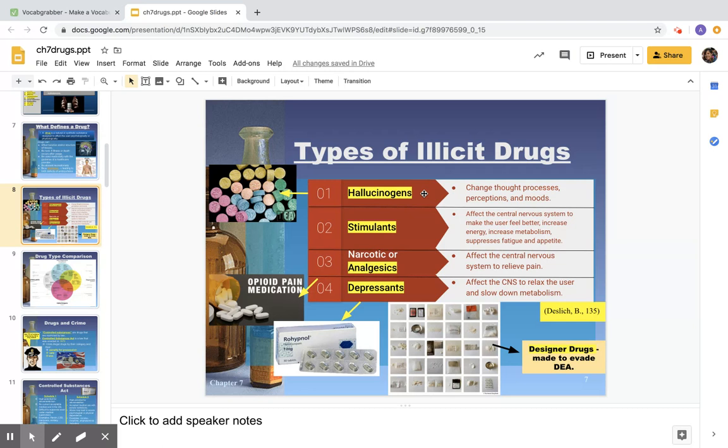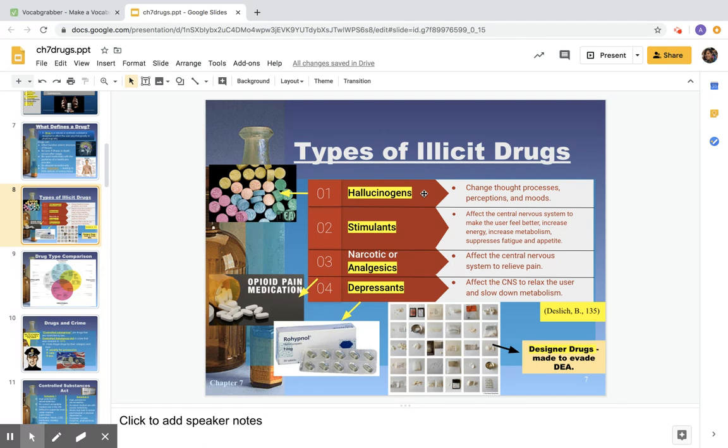Drug 3 has 2 names, so you can either refer to it as a narcotic or an analgesic. Narcotic oftentimes is kind of used for all illicit drugs, kind of recreationally, or colloquially. But the actual term is it's an analgesic. And what that means is that it's going to affect the central nervous system to relieve pain. And so narcotics or analgesics really are kind of taking off quite a bit in the United States. We're seeing quite a bit of a problem with opioid pain medication and opioid medication addictions, really kind of going from all reaches of life, everything from your low income to your upper income families or individuals.